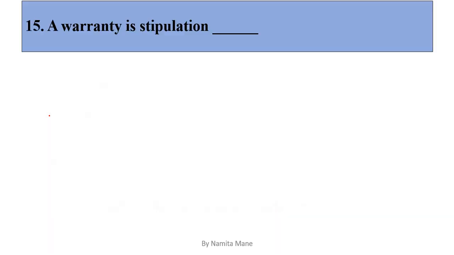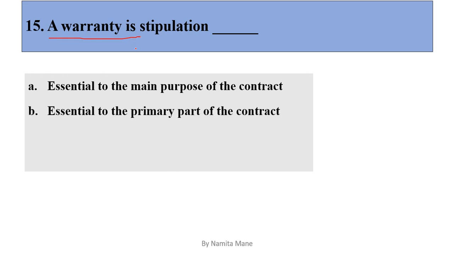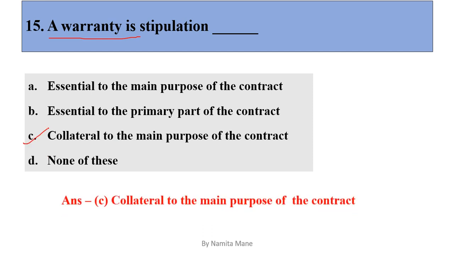Next question, question number 15. A warranty is a stipulation dash. Options are option A essential to the main purpose of contract, option B essential to the primary part of contract, option C collateral to the main purpose of contract, option D none of this. So option C is the correct answer. A warranty is a stipulation which is collateral to the main purpose of contract. So option C is the correct answer.